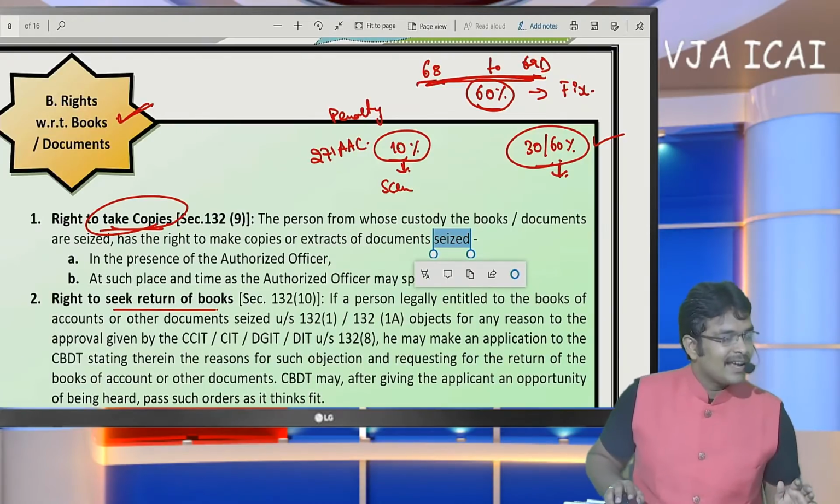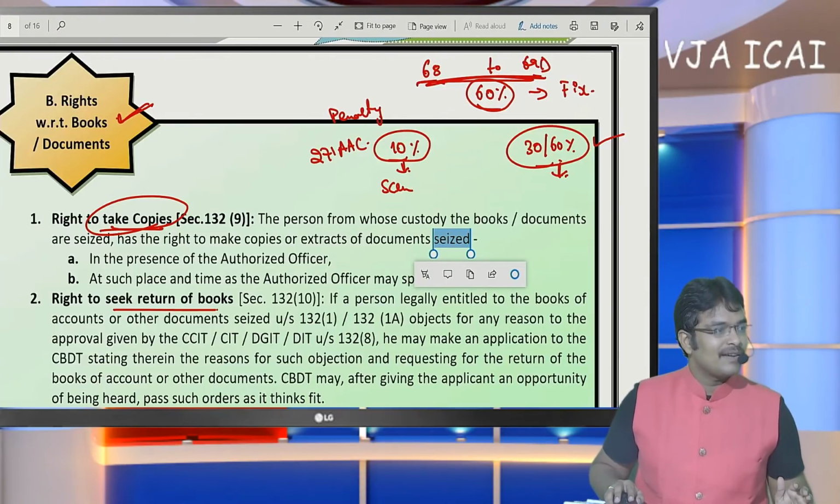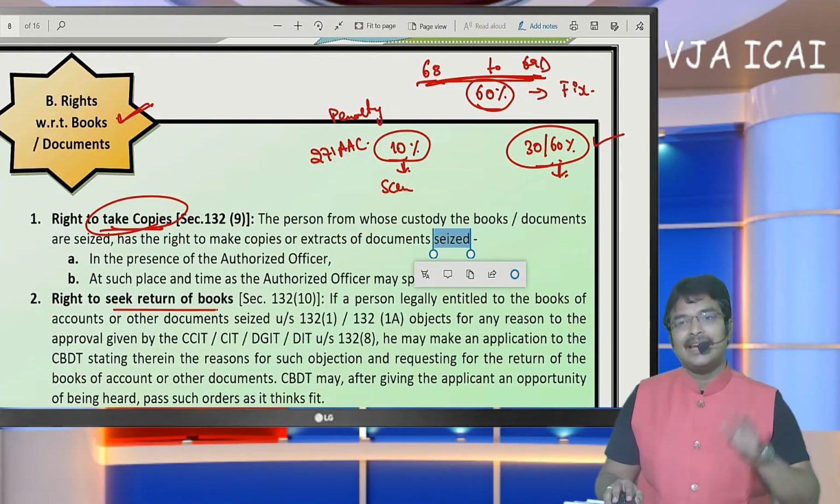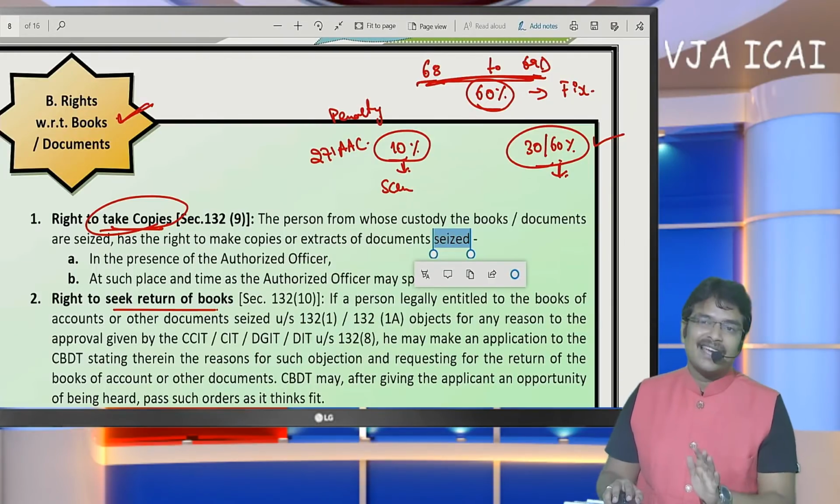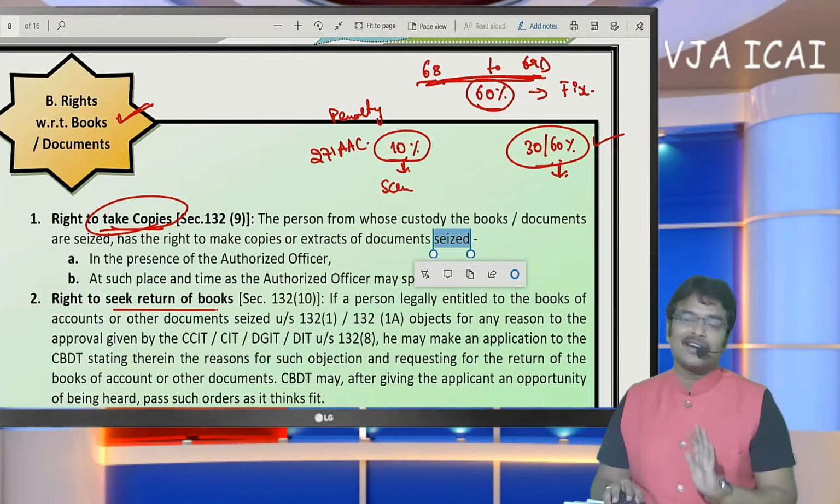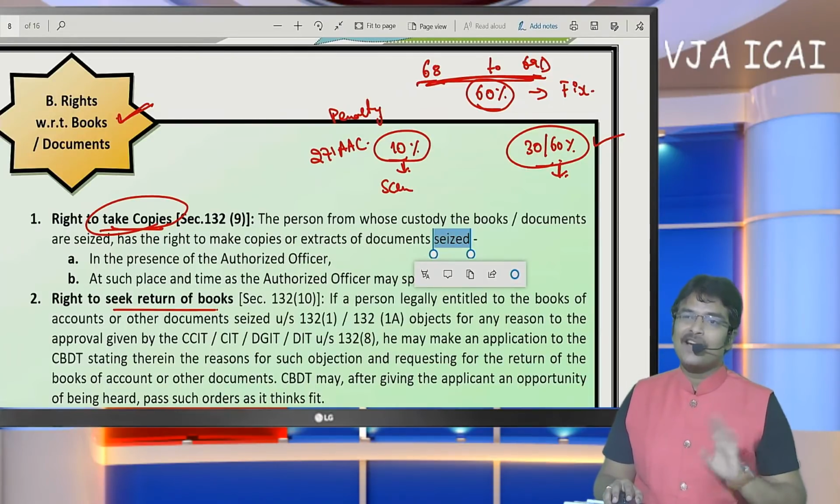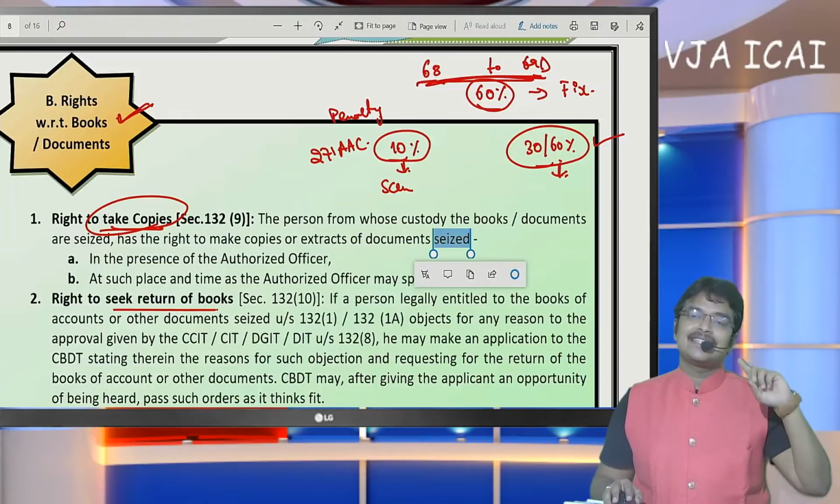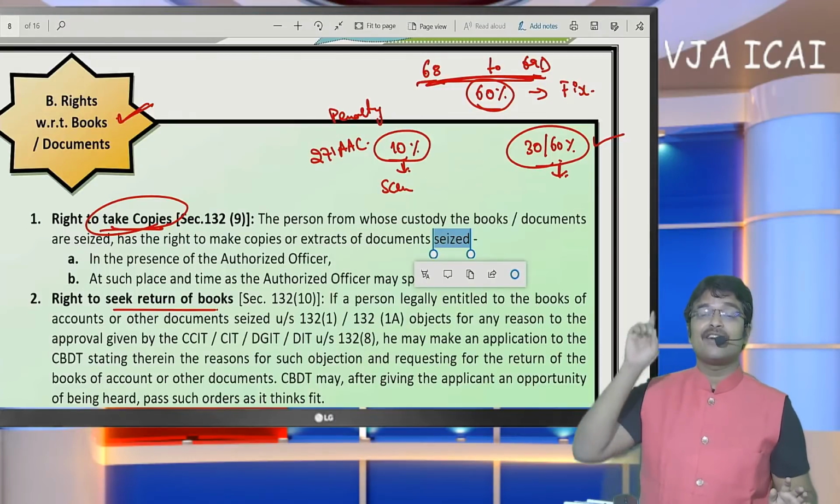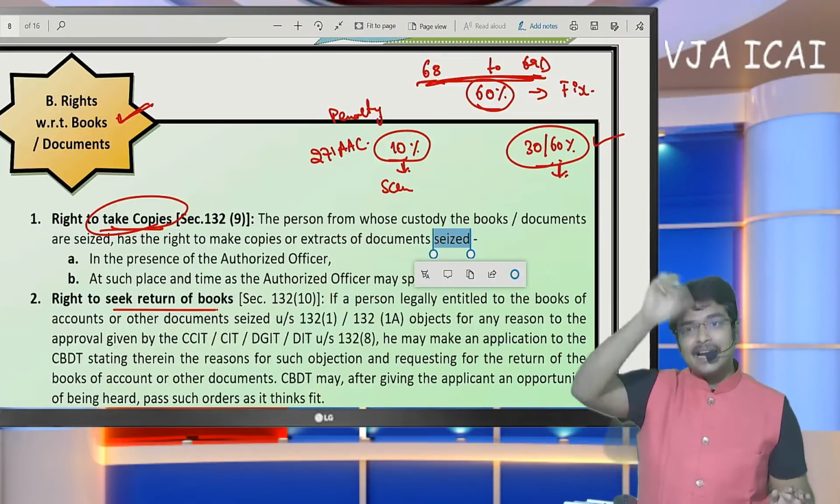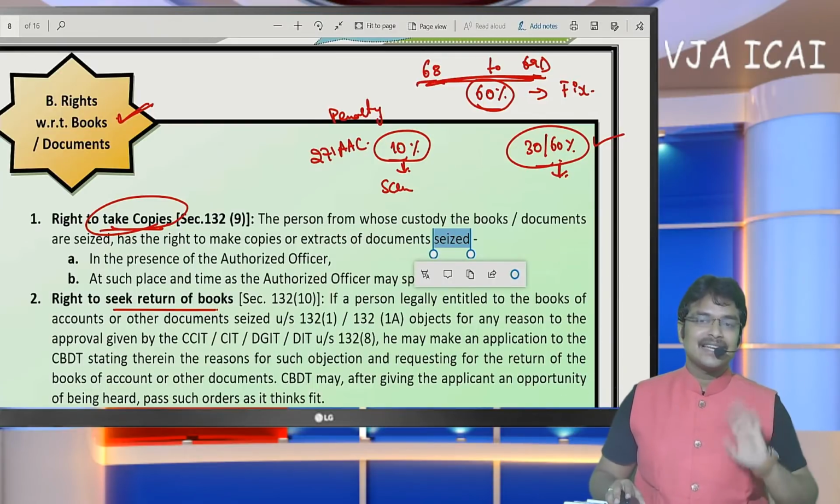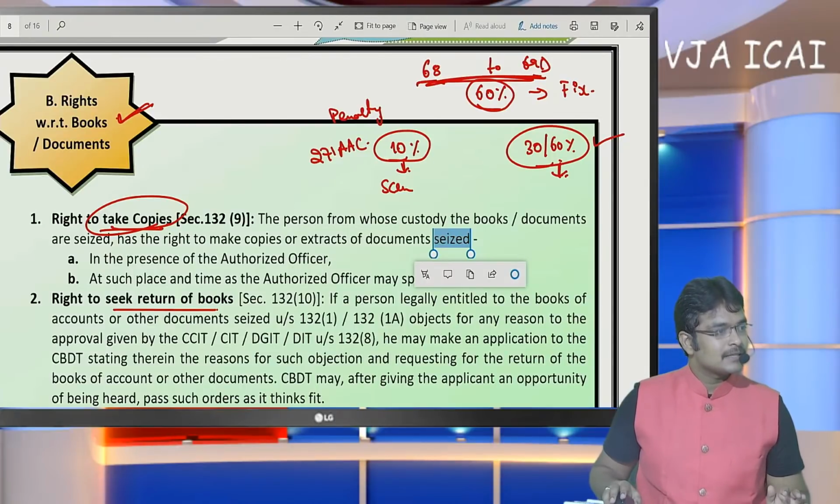Sir, is the withdrawing of pending scrutiny cases applicable for survey under 133A? No. Whenever a survey under 133A is made, the officer automatically converts it into scrutiny. Every survey case will automatically be converted into scrutiny. So here dropping of proceedings is not applicable. The right to drop proceedings under section 152 is applicable only in income escaping assessment cases, not in search cases and scrutiny cases.